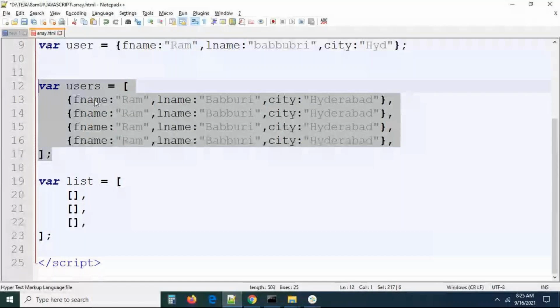Array of objects, right? You are asking, can an array of objects have different objects? We can take different objects, but mostly in real time every object will have the same format. Why? Because every record has first name, last name, city, a common structure. If you don't want that, yes, you can maintain different data also. That is also valid. We don't need to take the same kind of object in every array element. You can take different objects, you can take the same object also, no problem. But if the object is the same, the data is changing, right? First name, last name, city we are taking. For every user, will the same information be there? No. The information will vary.